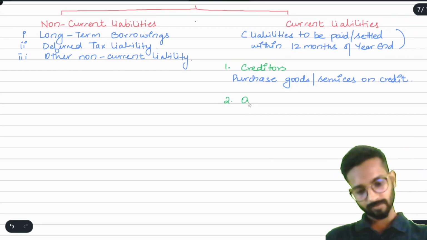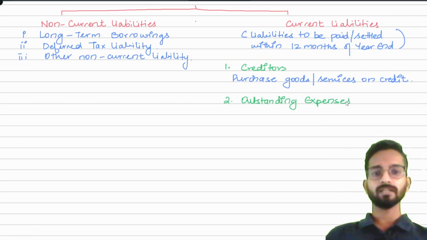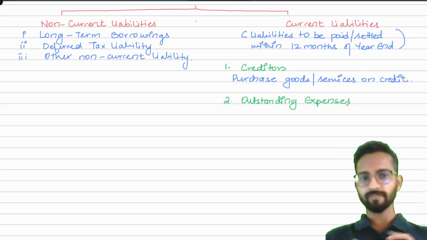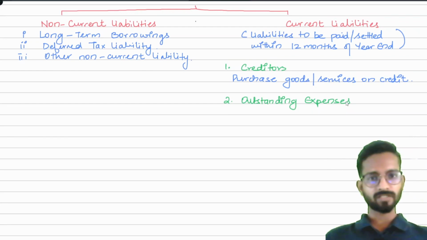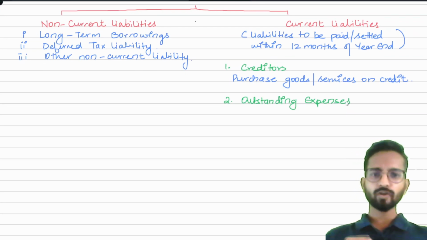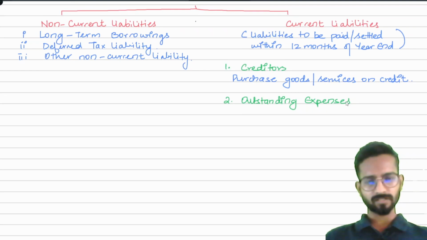Now, outstanding expenses. What does outstanding expense mean? See, expense is like salary, rent and all those things. Outstanding means we have not paid that expense. Suppose it is our duty to pay the salary on 31st of every month. For January we pay on 31st January. For Feb we pay on 28th Feb, the last day. For March we had to pay on 31st March. But suppose by some reason we could not make the payment of salary on 31st March. Now on 31st March we have to close the books of accounts.